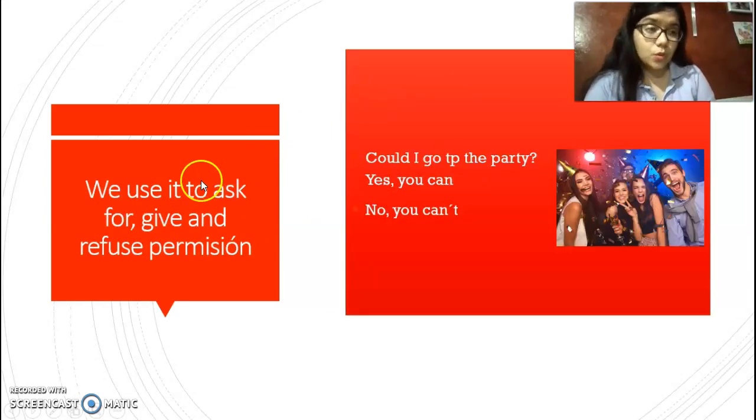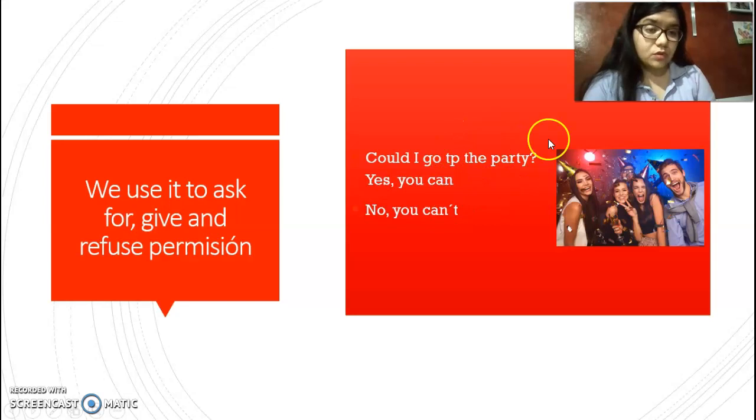Also, we use could to ask for, give, and refuse permission. Here we have an example: Could I go to the party? And you can answer yes, you can, or no, you can't.